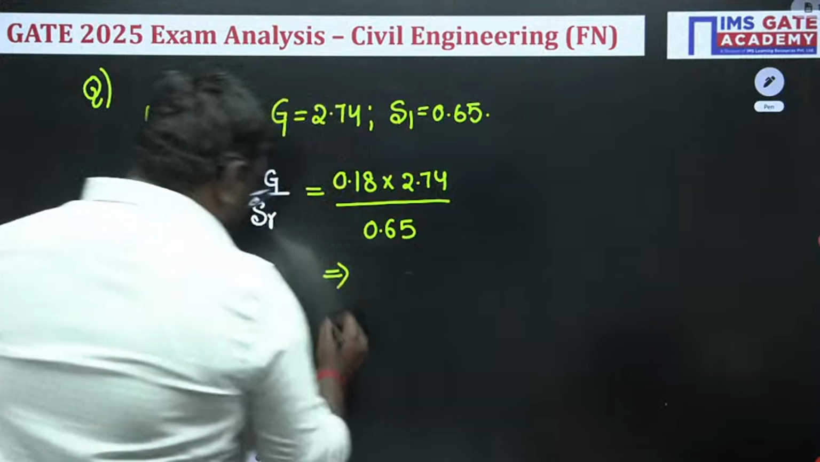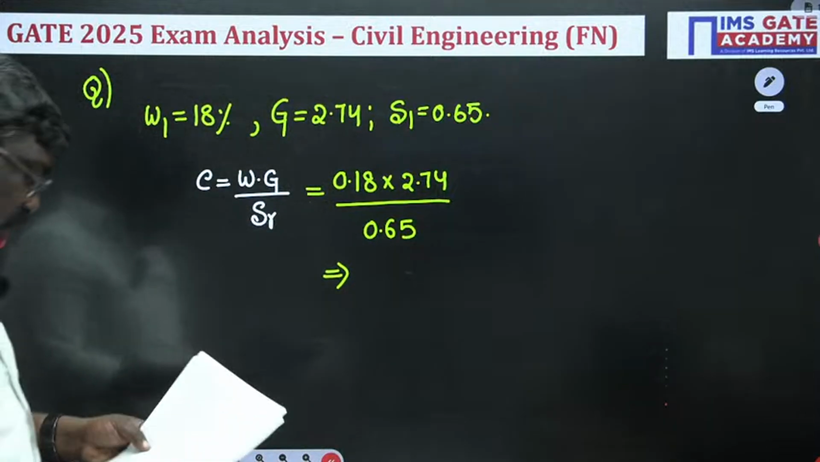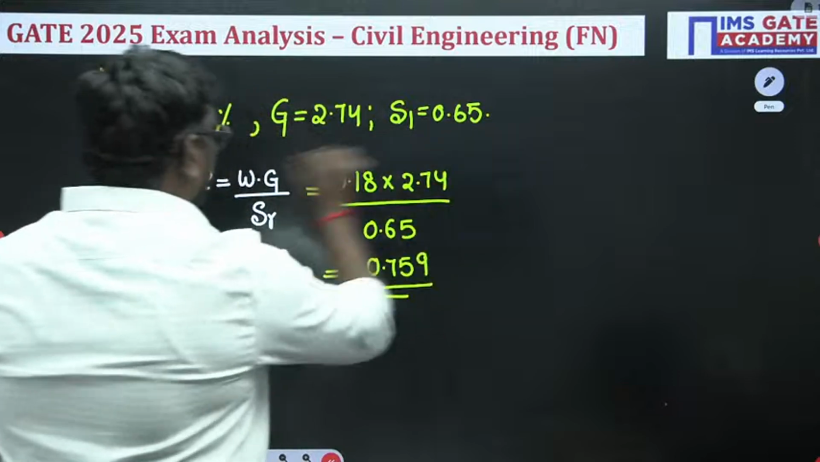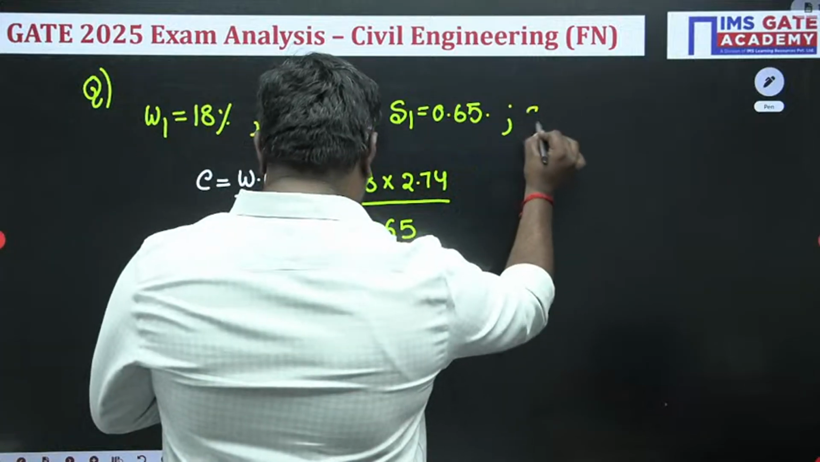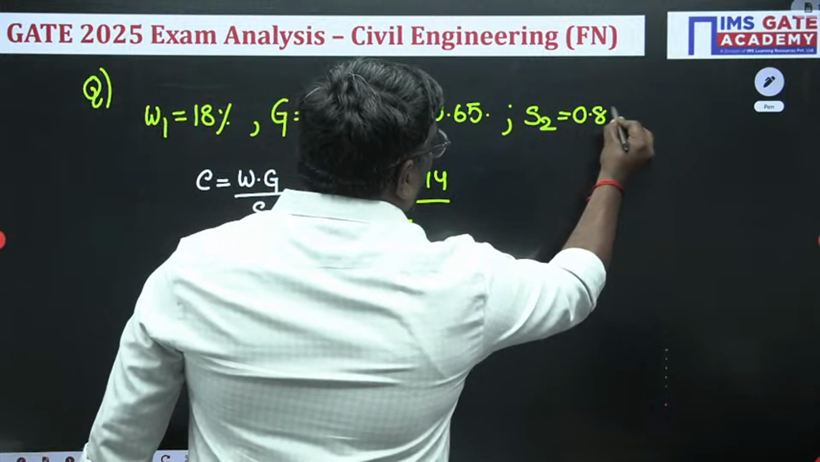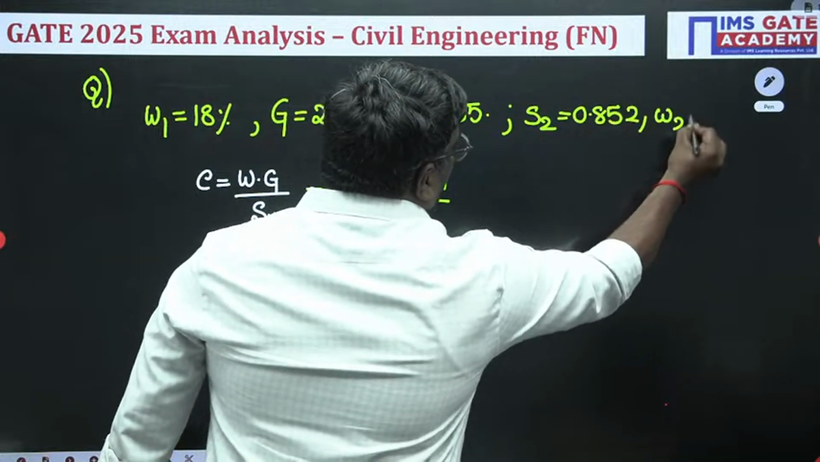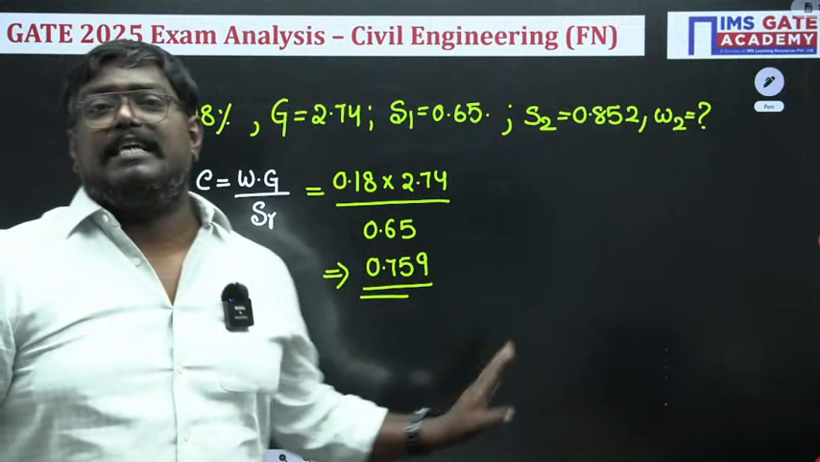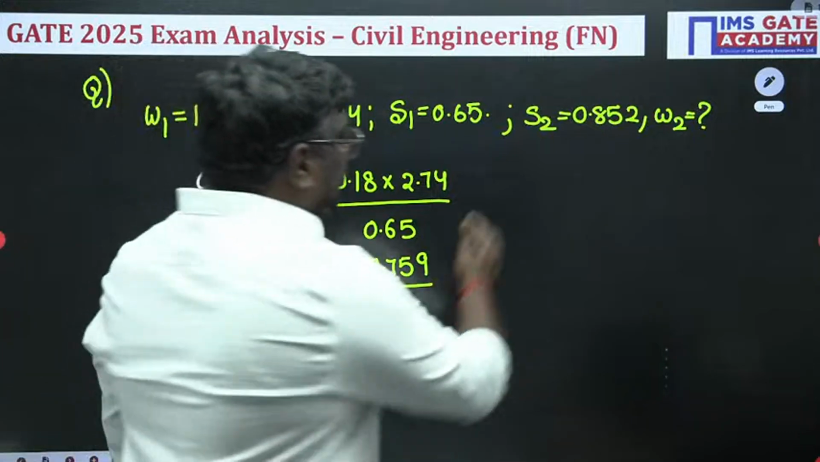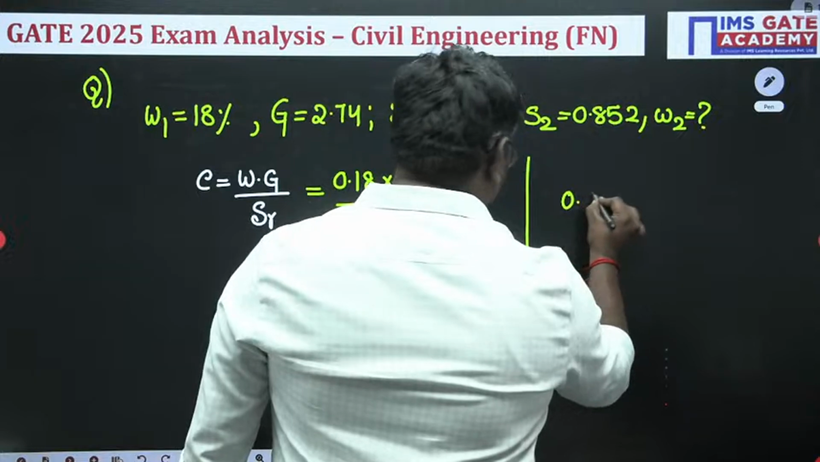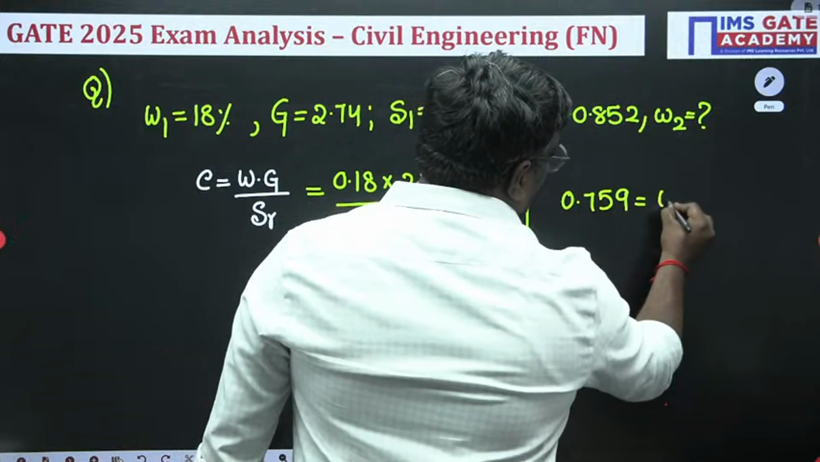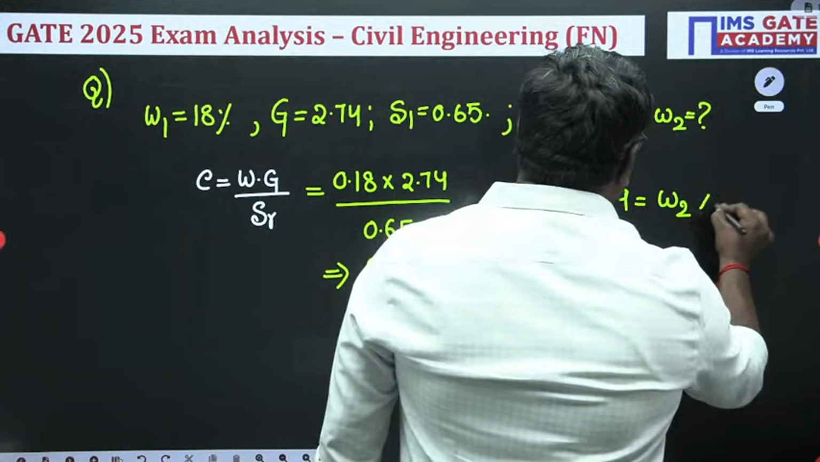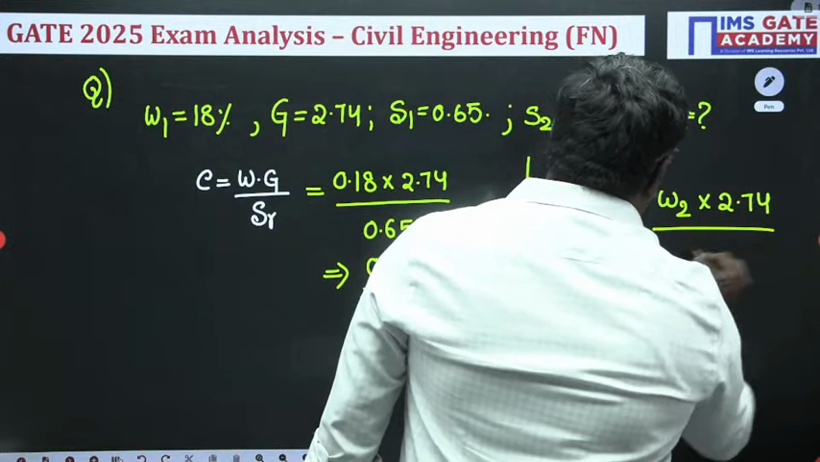You will get a void ratio of 0.759. They told that the degree of saturation changes. Sir, see, he is asking, at a degree of saturation of 0.85, what is the water content? So here the state of the soil is the same, it is partially saturated. Void ratio will never change here. So 0.759 is equal to w2, which you don't know, into G, and the specific gravity will always be constant, that is 2.674, divided by 0.85.